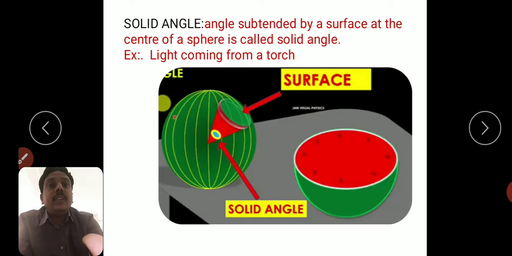This is nothing but solid angle. So definition, solid angle: angle subtended by a surface at the center of a sphere is called solid angle. Example, light coming from a torch in a shape like this. Right?